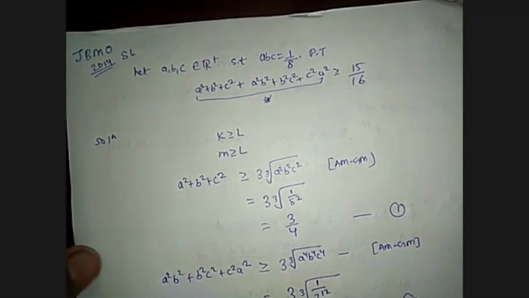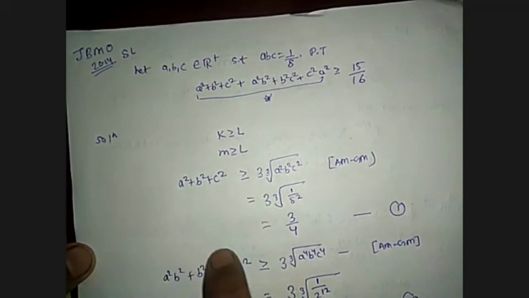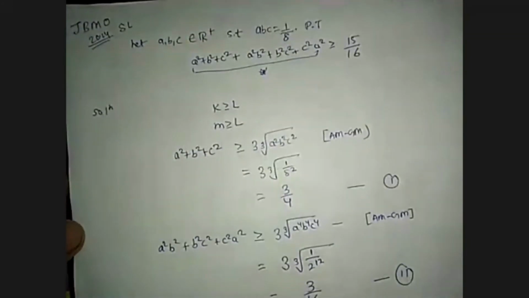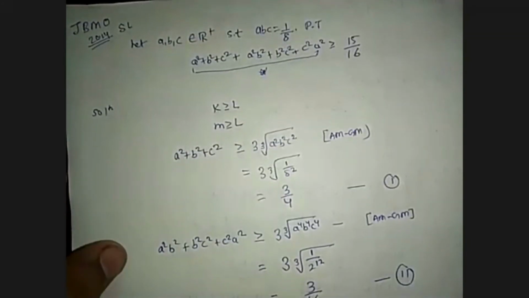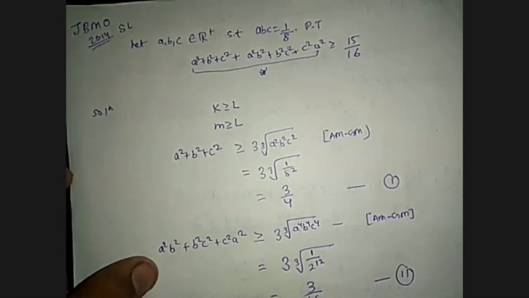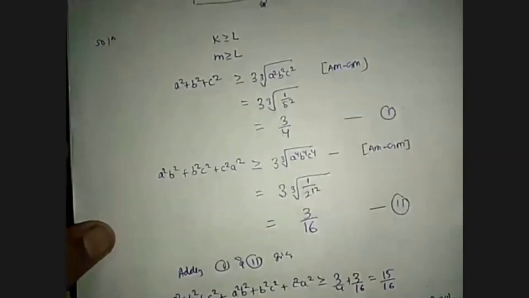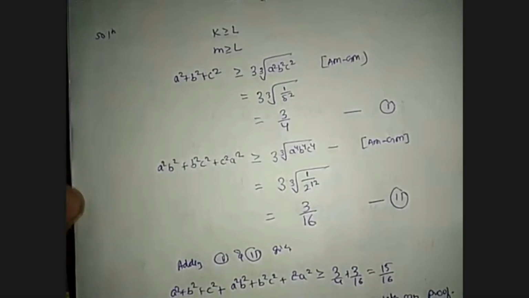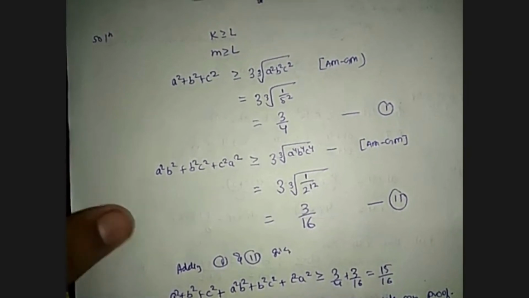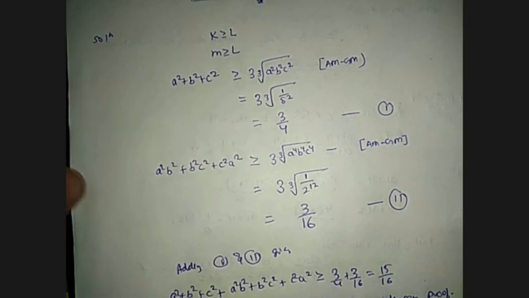Applying AM-GM on the first three numbers a square, b square and c square gives that a square plus b square plus c square is greater than or equal to 3 into the cube root of a square b square c square, which is equal to 3 into the cube root of 1 by 64, which is equal to 3 by 4. And again I am applying AM-GM on the last three numbers, a square b square plus b square c square plus c square a square, which gives that it is greater than or equal to 3 into the cube root of a to the power 4, b to the power 4 and c to the power 4, which is equal to 3 by 16.